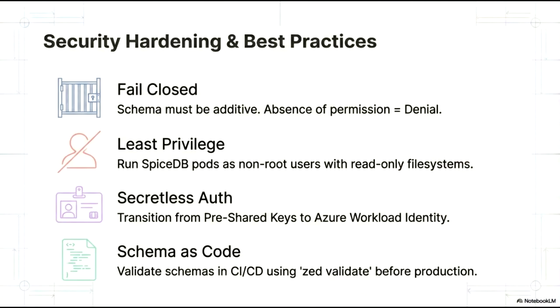Third, we are transitioning to secretless authentication. By moving from pre-shared keys to Azure Workload Identity, we eliminate the need to manage static secrets, instead leveraging secure, identity-based access. Finally, we embrace schema as code. We integrate schema validation directly into our CI/CD pipelines using zed validate. This ensures that every schema change is thoroughly vetted before it ever reaches production, maintaining the integrity of our security model.